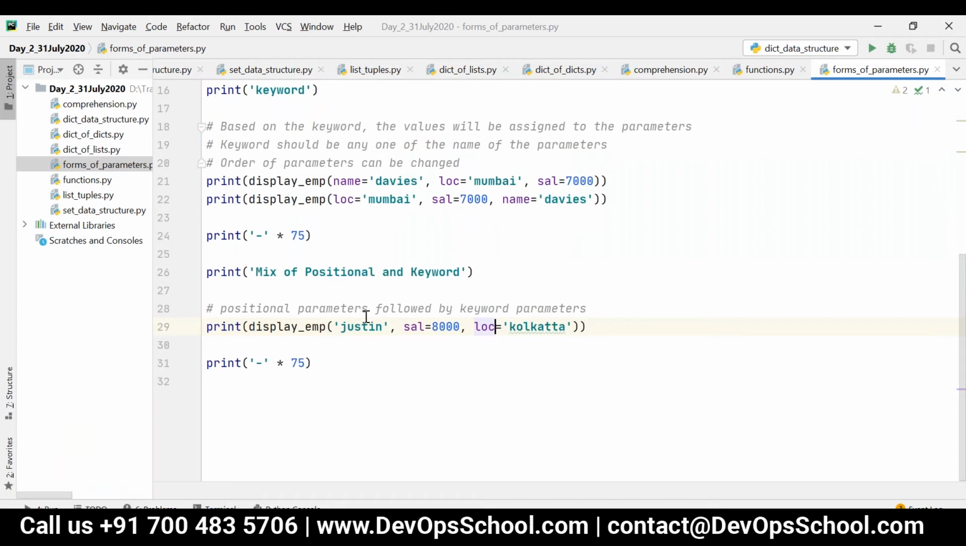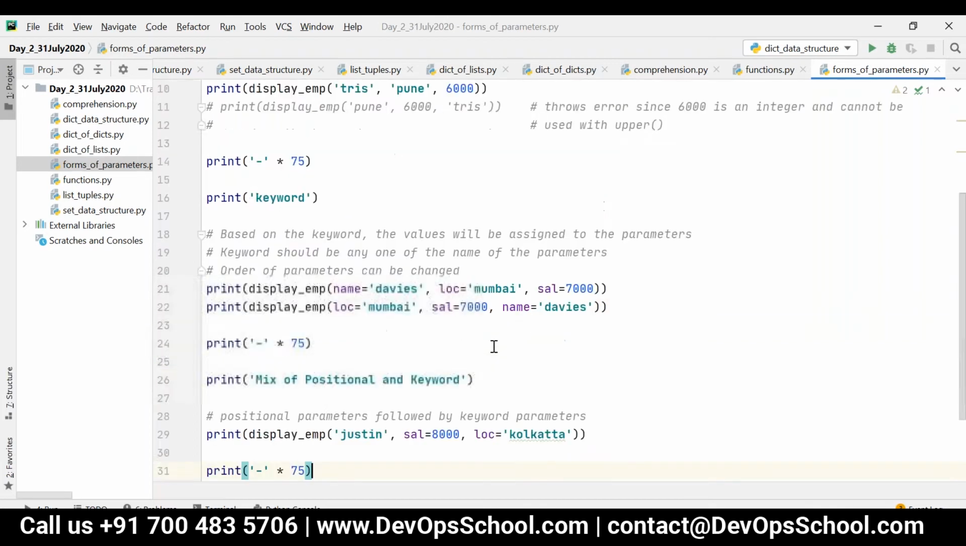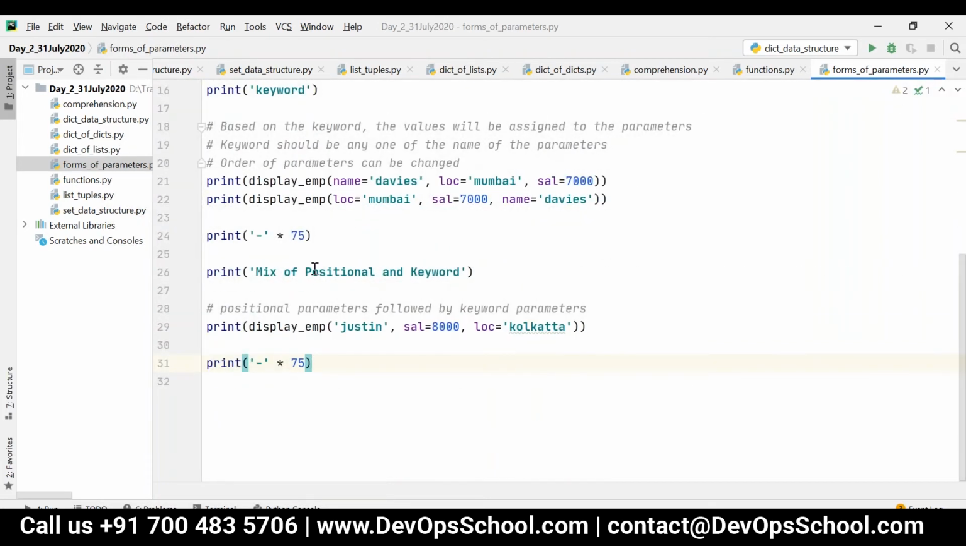Yes, got it. So when will I use this particular form? Because you can ask, I can execute the function by passing all keyword parameters and all positional parameters like that. So if you start the parameters with the keyword, you have to pass all the parameters by keyword only.